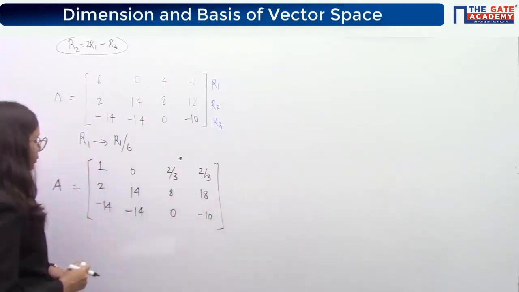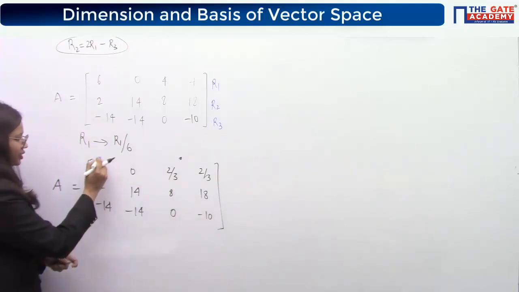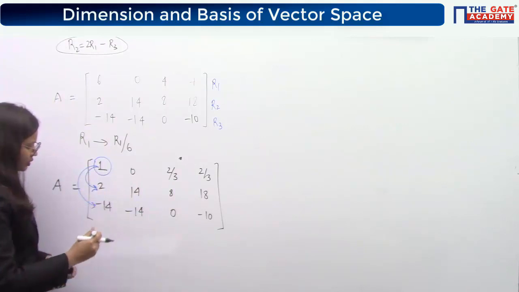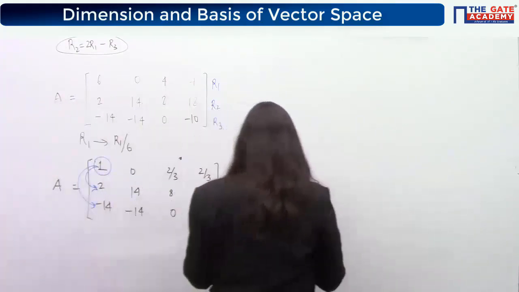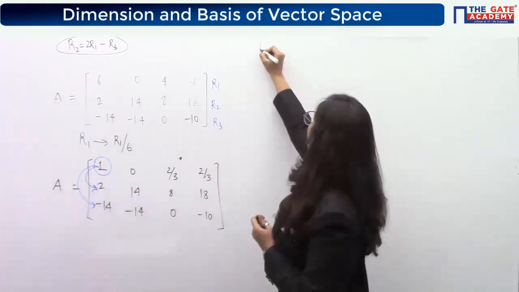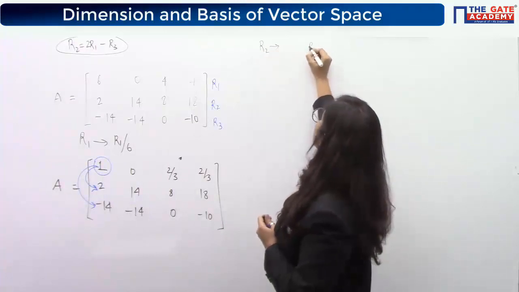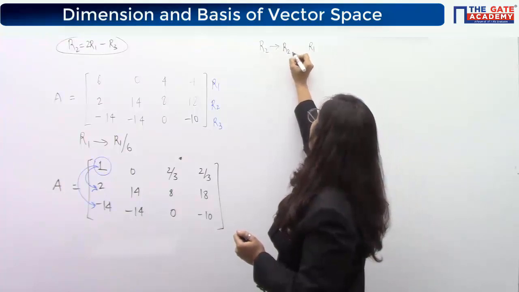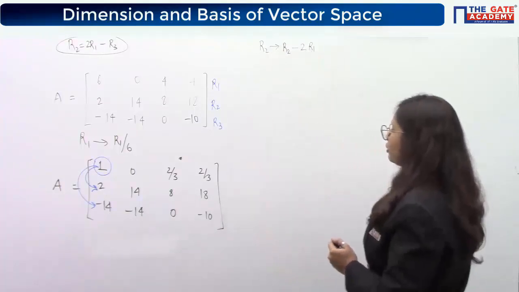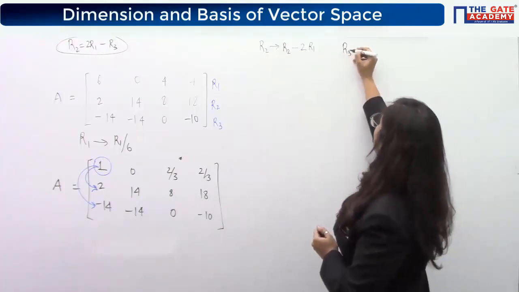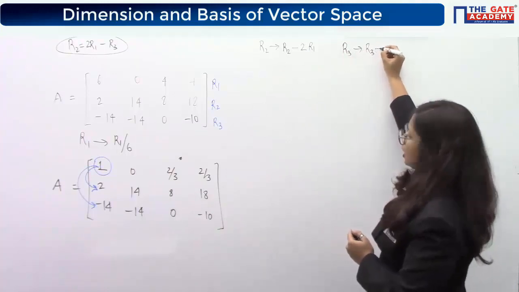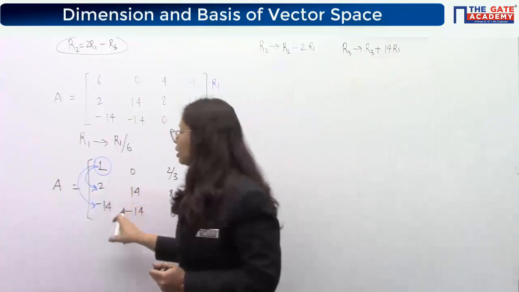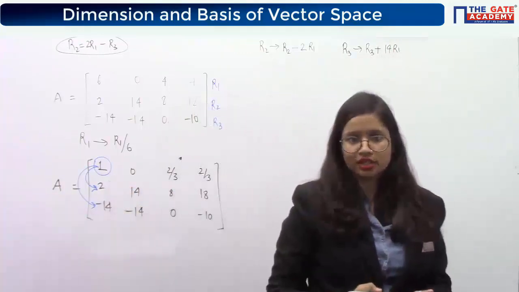Okay, now the next operation, what is the next operation? You have converted this into a 0. Now you will use this to convert this as 0 and this as 0. So use this means what? Use R1. So on R2 you will apply an operation using R1. The operation that should be applied is R2 minus 2R1. Similarly for R3 also apply the operation like this, R3 plus 14R1, so that these two convert into 0.